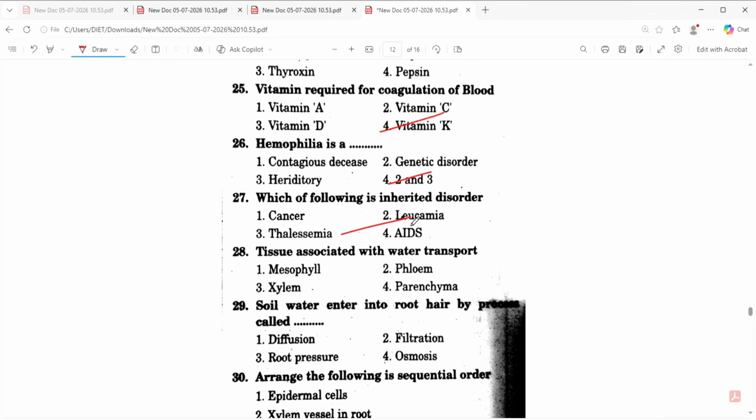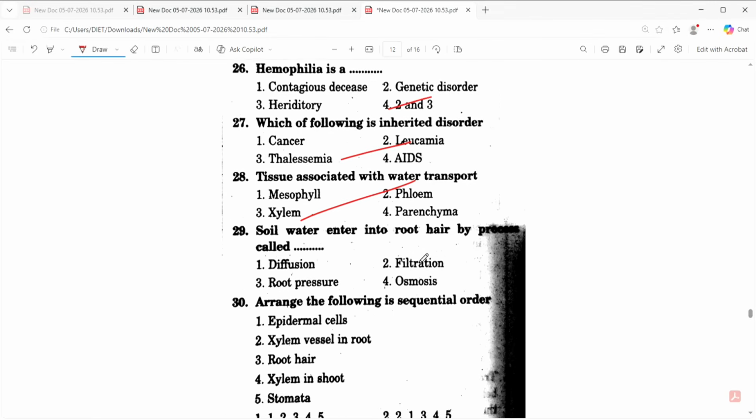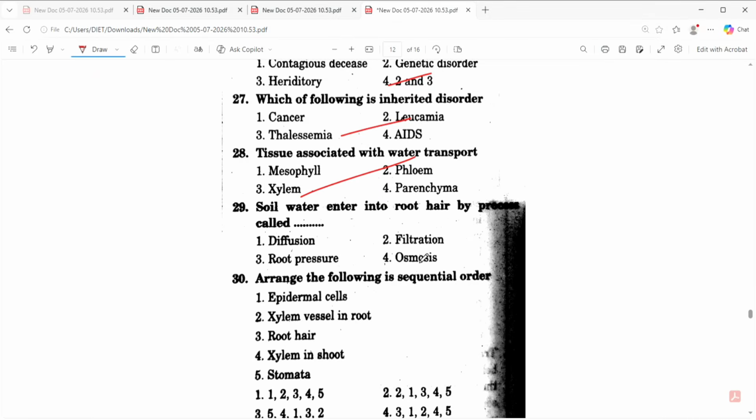Tissue associated with water transport is xylem. Soil water enters into the root hair by the process called osmosis.